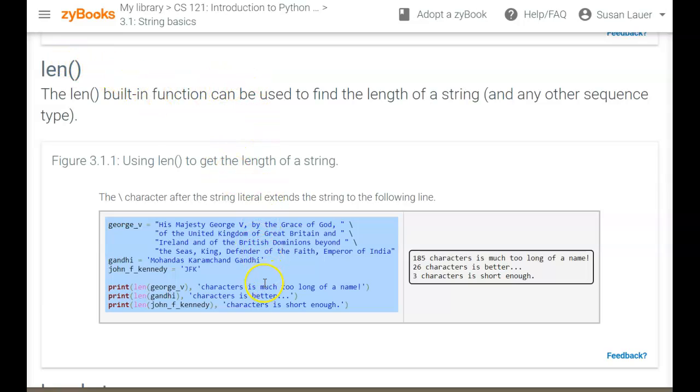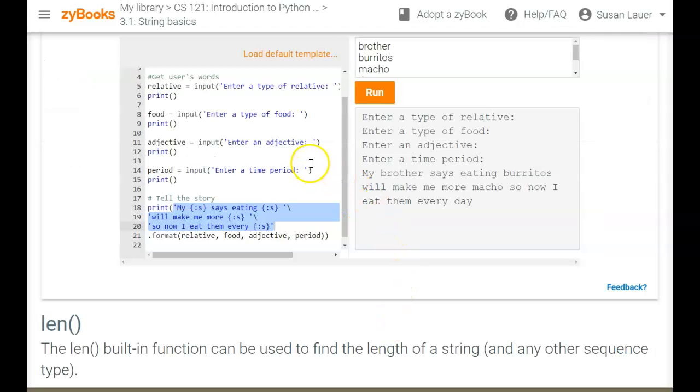So here they're looking at the length to get the length of a string. Notice here they're showing you another way to go to another line, so you might try this way to go to another line. Revisiting our previous Mad Lib example, I could put quotes and put a backslash here, quotes with a backslash, quotes with no backslash here because I'm finished. This whole thing that I have shaded is one string. So it's one string. It's kind of like concatenating a string, but you're using it from line to line.